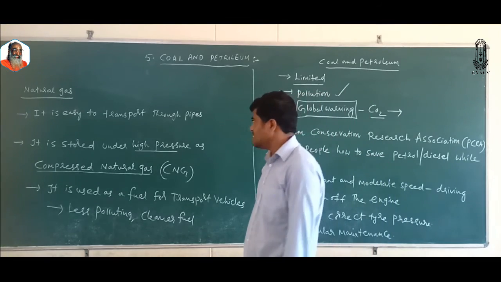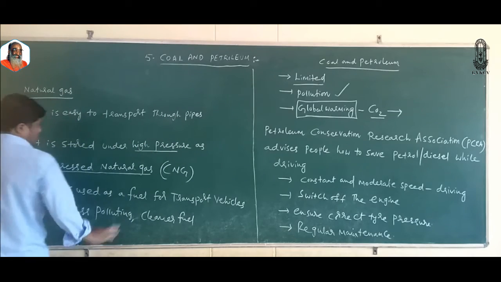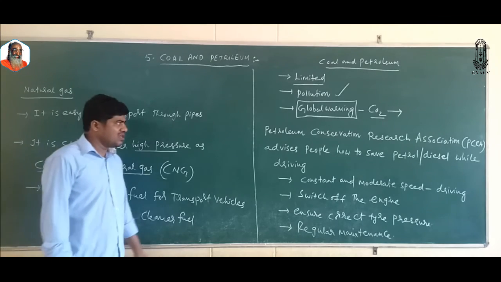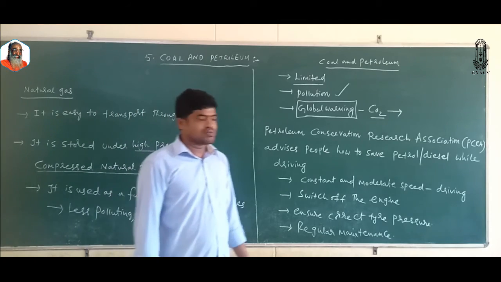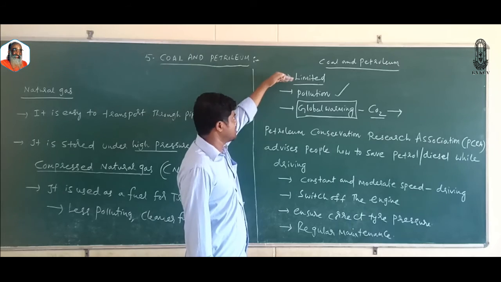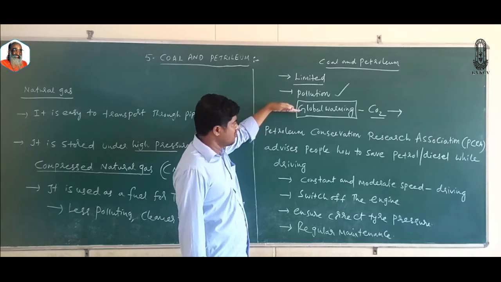See here, natural gas is easy to transport through pipes. It is stored under high pressure as compressed natural gas. It is used as a fuel for transport vehicles. It is a less polluting, cleaner fuel. And now coming to coal and petroleum, the resources are limited. They cause pollution. They contribute to global warming.